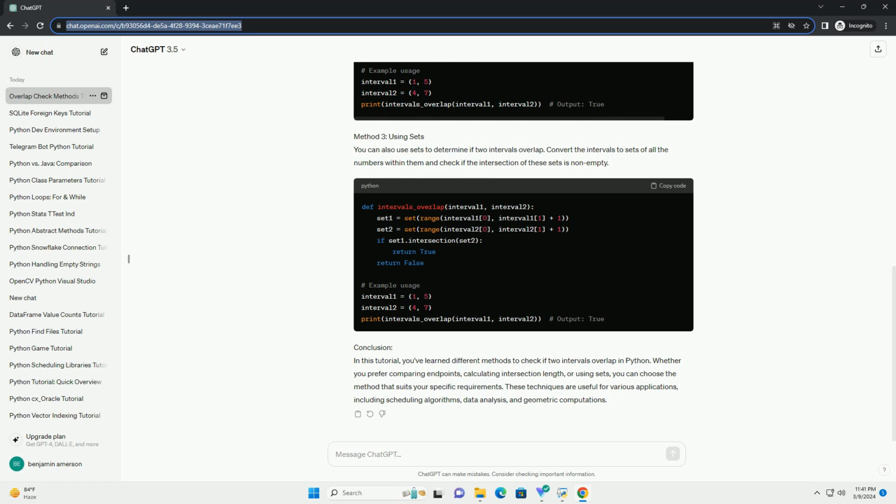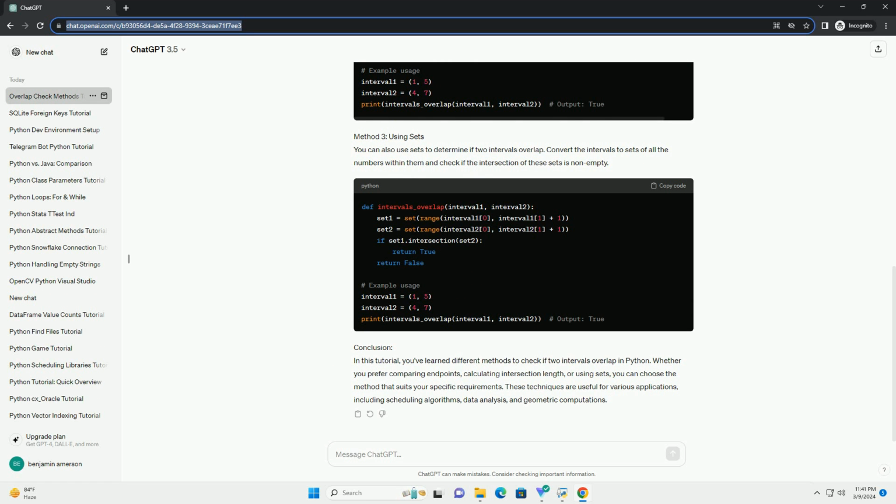Another approach is to calculate the length of the intersection between the two intervals. If the intersection length is greater than 0, the intervals overlap. Method 3: Using sets. You can also use sets to determine if two intervals overlap. Convert the intervals to sets of all the numbers within them and check if the intersection of these sets is non-empty. Conclusion. In this tutorial, you've learned different methods to check if two intervals overlap in Python.